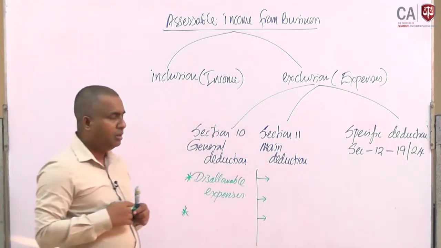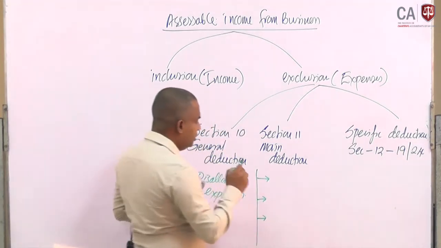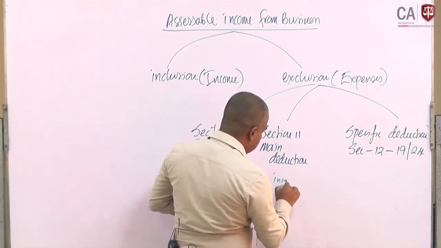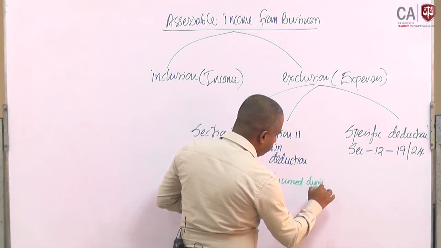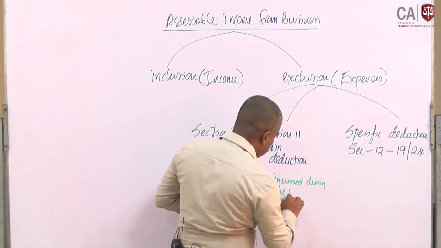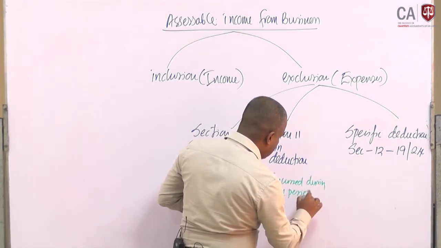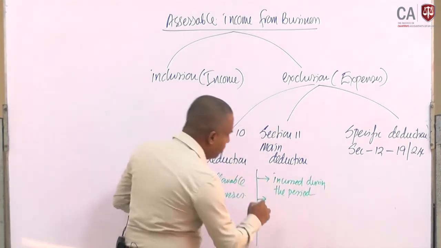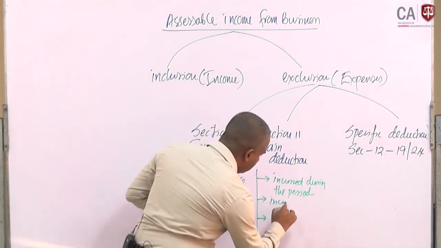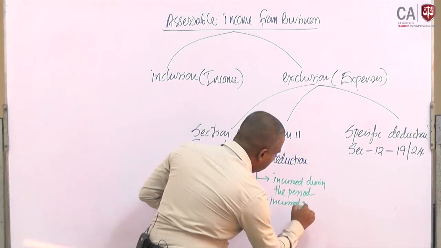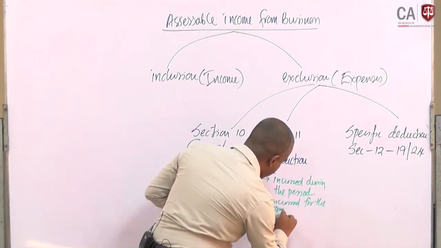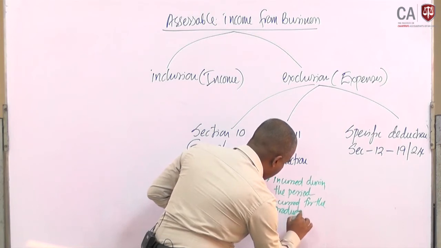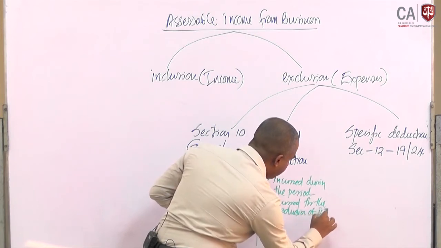First one, incurred during the period. Second one, incurred for the production of income.